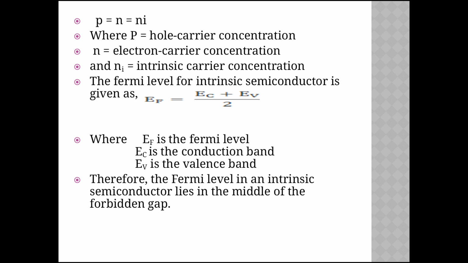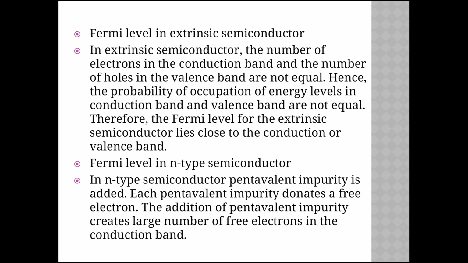The Fermi level for the intrinsic semiconductor is given by the formula EF = (EC + EV) divided by 2, where EF is the Fermi level, EC is the conduction band, and EV is the valence band. Therefore, the Fermi level in the intrinsic semiconductor lies in the middle of the forbidden gap.